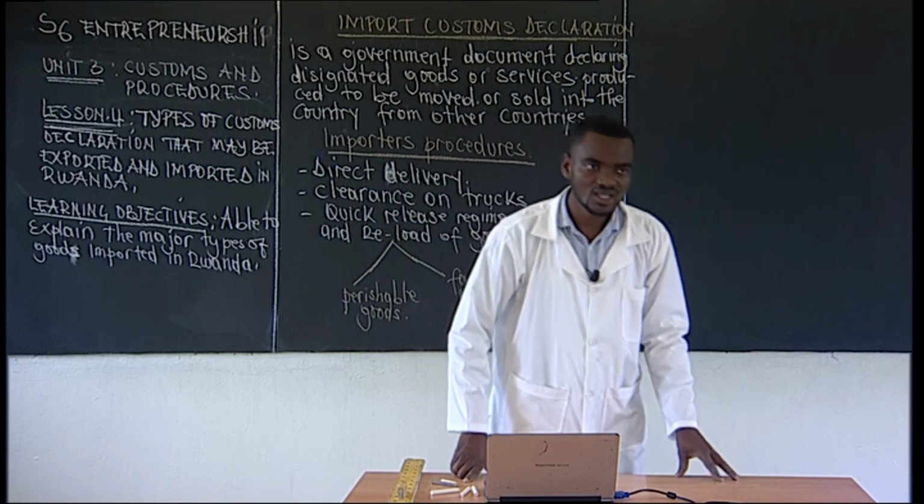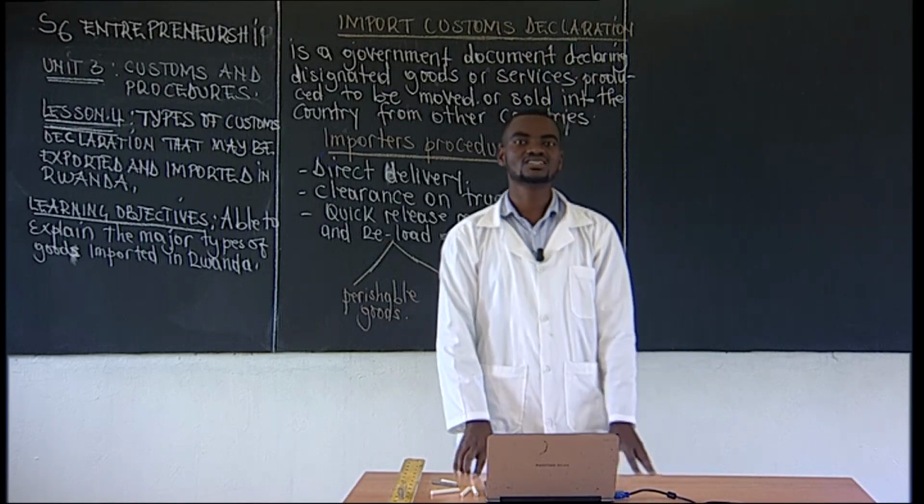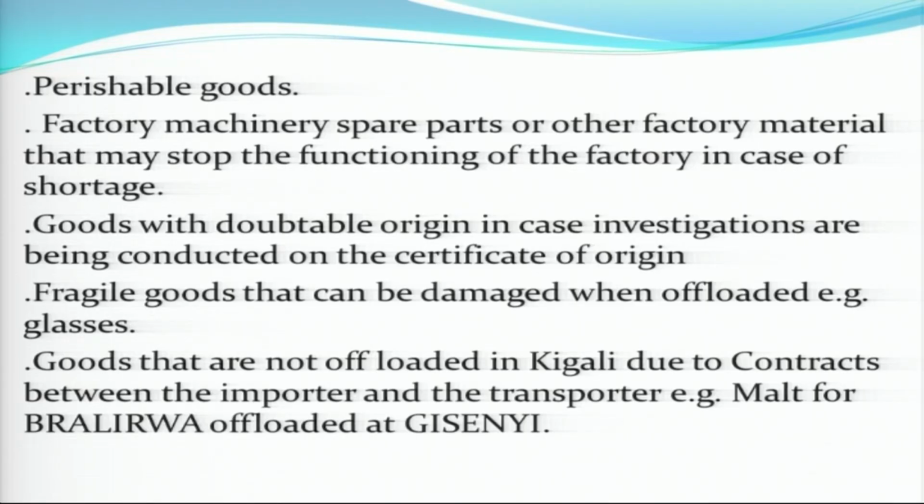Fragile goods that can be damaged when off-loaded, for example glasses. Those are goods that can be damaged or broken. Of course, they are classified in quick release.